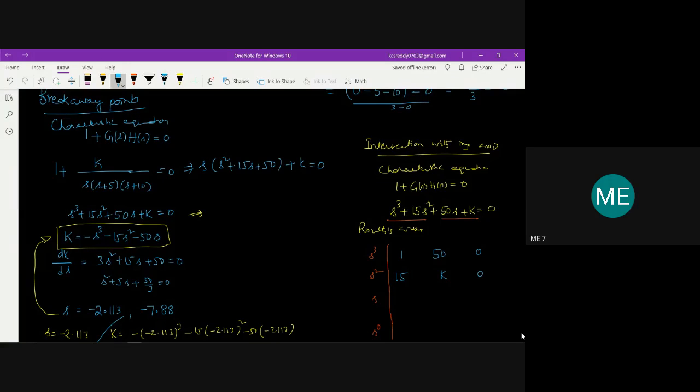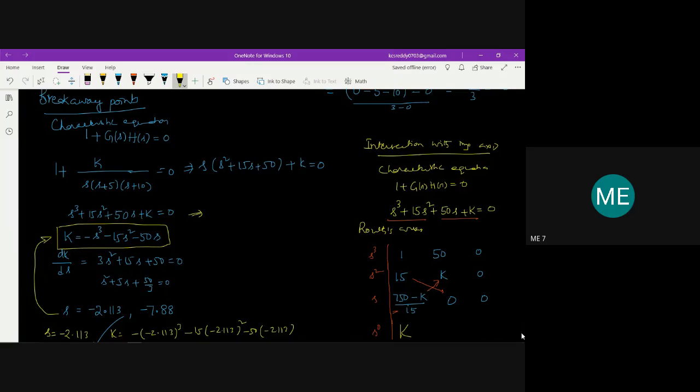Then for s, it is calculated as 15 into 50, 750, minus k into 1, divided by 15, that is (750 minus k) by 15. Then 15 into 0, 0, minus 1 into 0, 0, so I get 0. Then for s to the power of 0, this into this minus this into this divided by this, I'll get k.